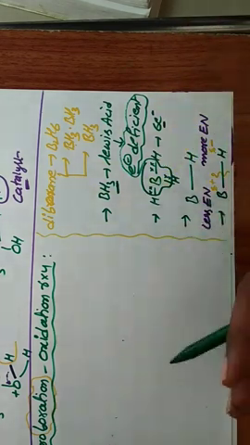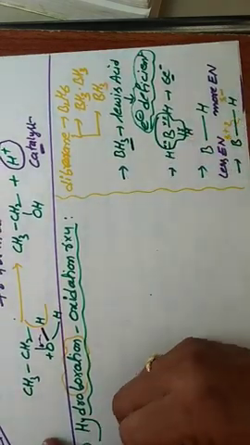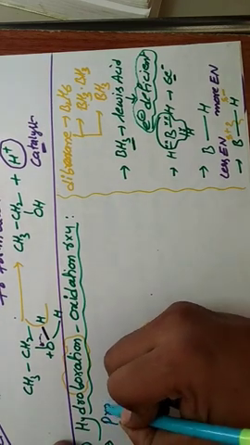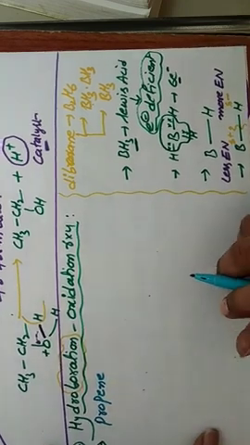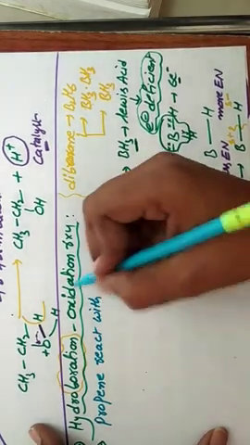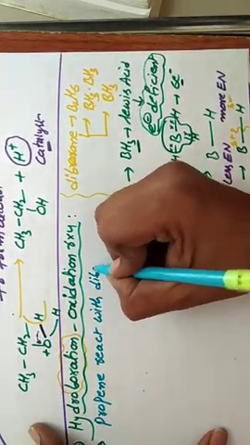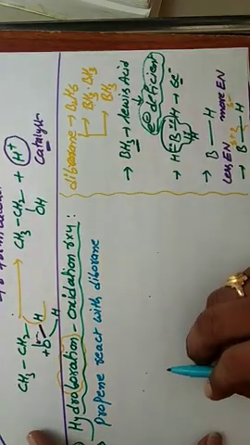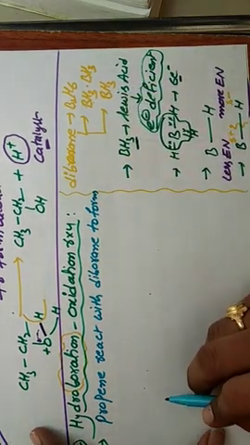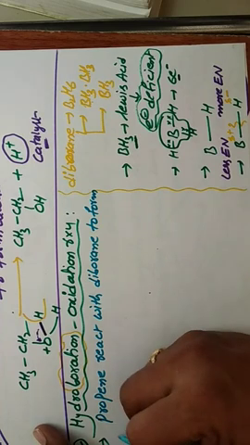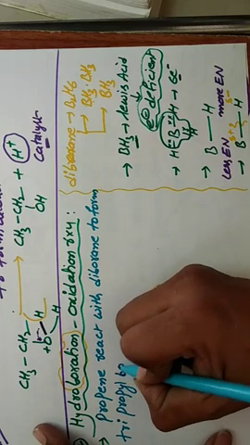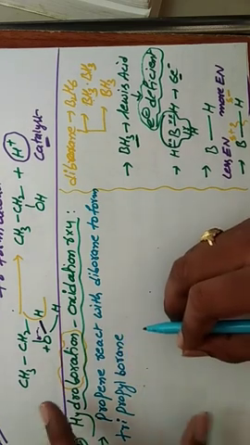First we will go to the statement. So propene reacts with diborane to form tripropyl borane, the addition product.